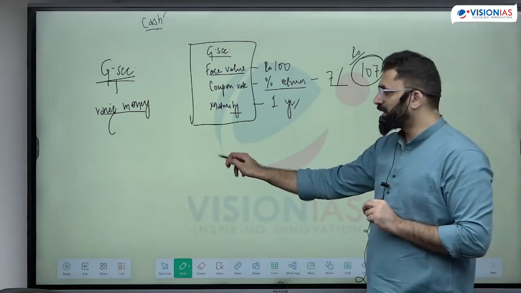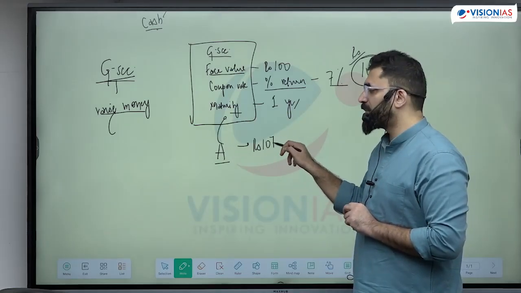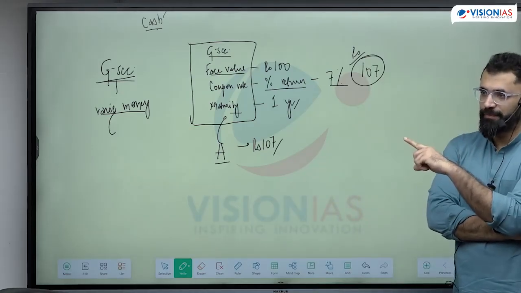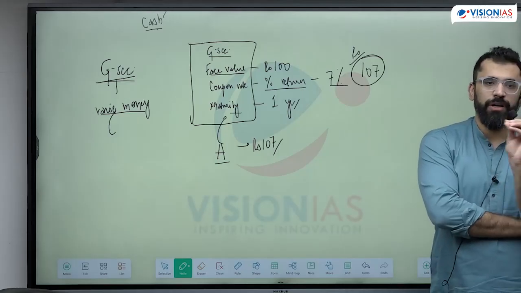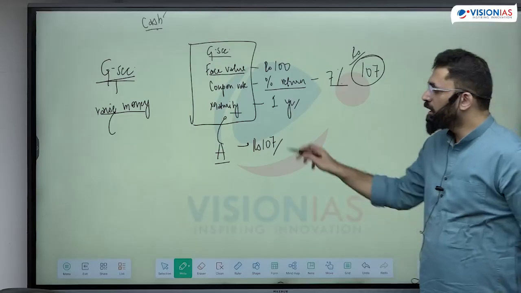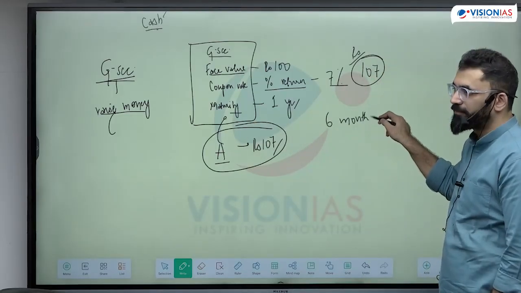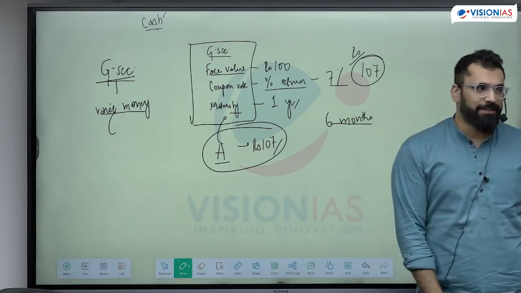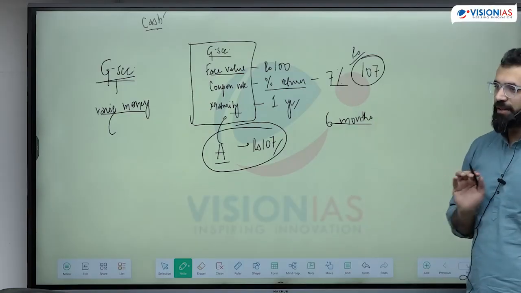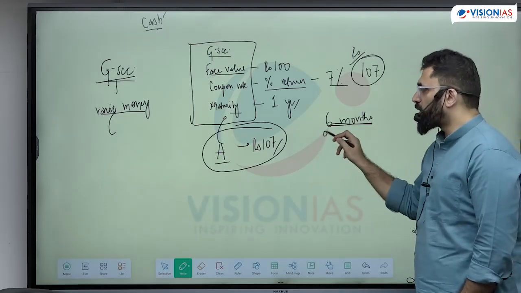The person who's buying this, at the end of the maturity, is going to get 107. That means the return on the bond for him, if he holds to maturity, is fixed. Anyone who holds the bond till maturity, the return is fixed for them. You cannot change this. But what if this person after 6 months is in need of money? He cannot hold it till 1 year for the 107. He wants to sell in the market. Now, how will he sell in the market when he cannot alter the percentage return?